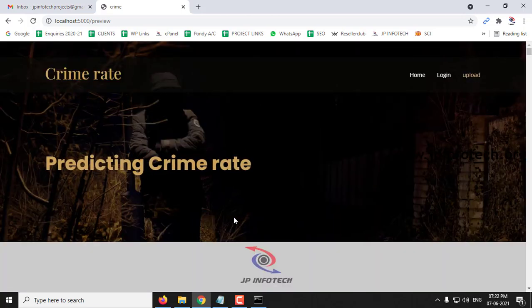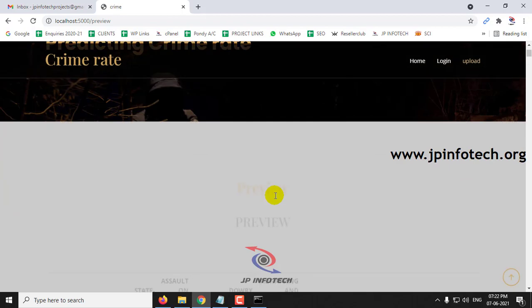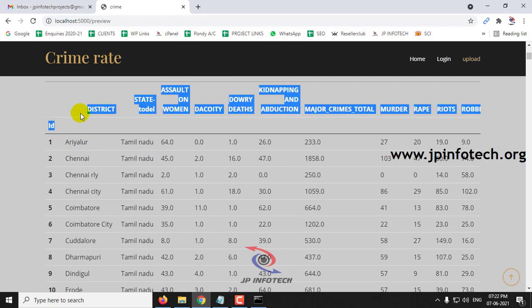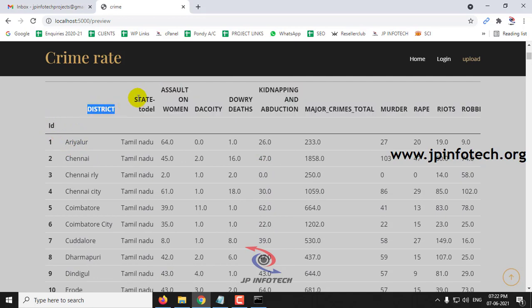After clicking the upload button, you can preview the dataset that we have uploaded. Here you can see the dataset records with the dataset ID, the district, the state, and the different crimes, like assault on women, dowry deaths, kidnapping, major crimes, total, murder, rape, riots, and such.